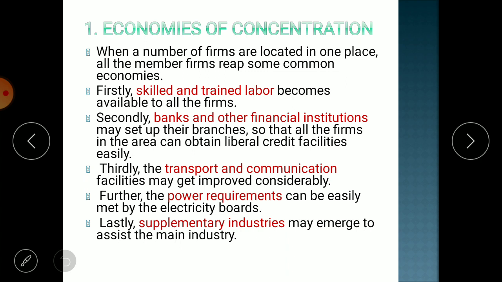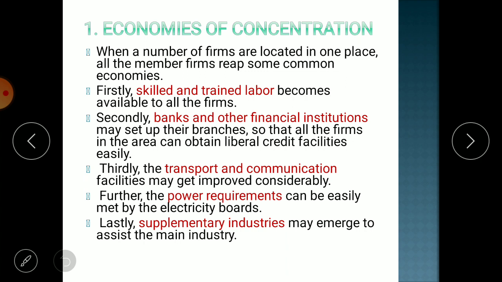You know that if you start your industry in a rural area where no road connectivity is there, we can say remote areas. The area which is not very well connected to other areas is known as a remote area. So if your industry is established there, you cannot enjoy any kind of infrastructural facilities first of all. But if in that remote area also so many industries get established, then all the infrastructural facilities will be developed there.